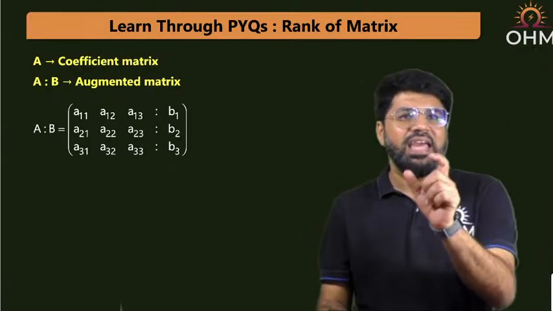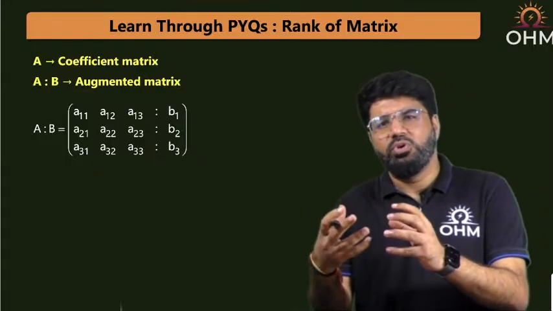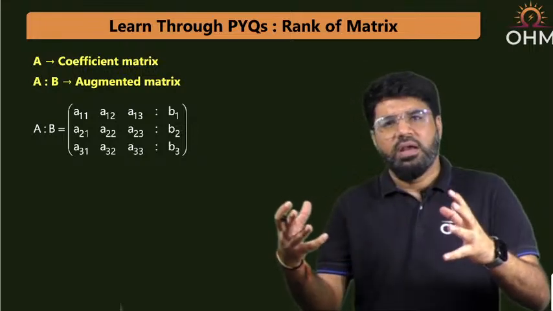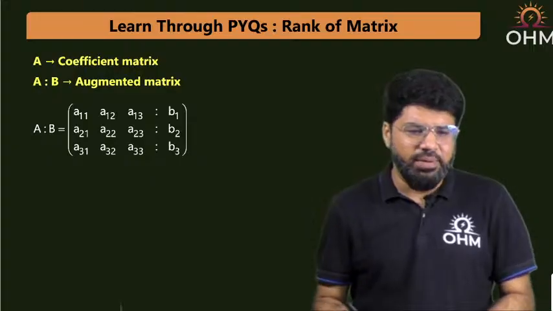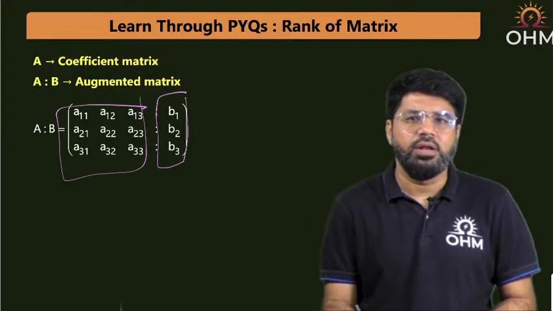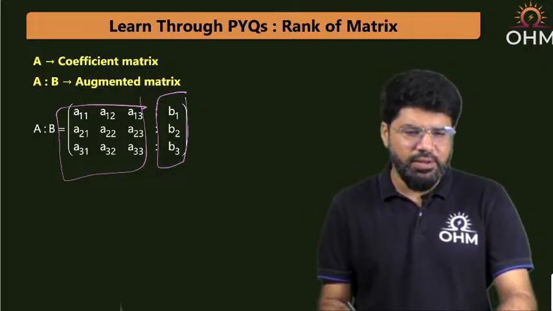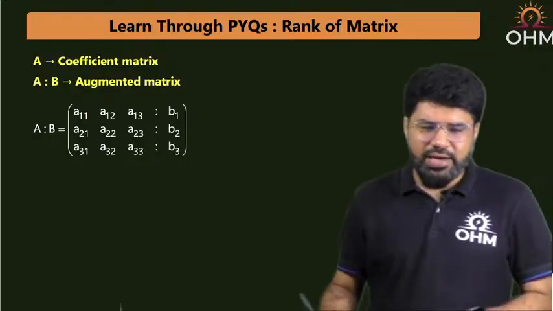And then [A|B] is the augmented matrix. Augmented matrix is a generalized name used to represent the situation when two or more matrices are combined together, put inside a single matrix. So what I have done, I have taken the A matrix, and inside that I have put the column of B. That becomes [A|B], the larger matrix.